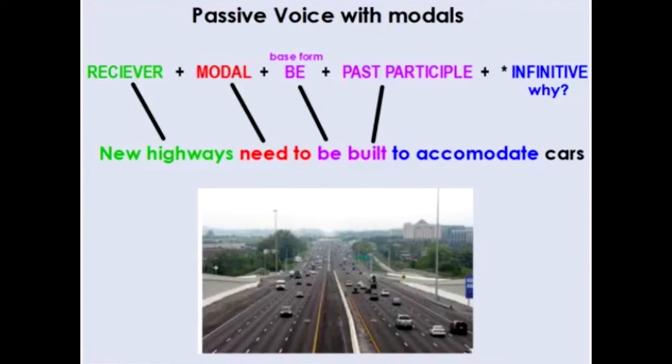So when I use my modal, for example, new highways need to, is my modal verb, therefore I'm using be in the base form. I'm not changing that verb to be, I'm only using the base form verb, not conjugating. Okay.